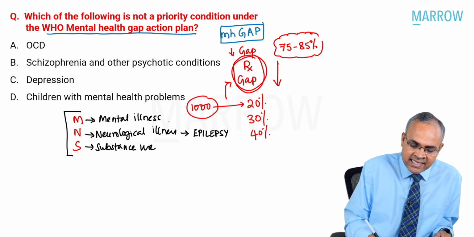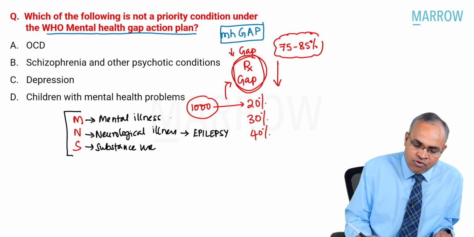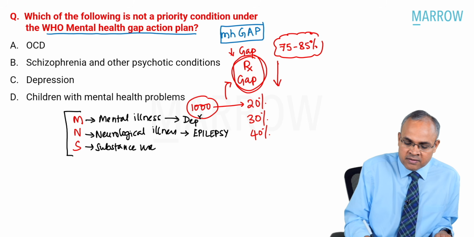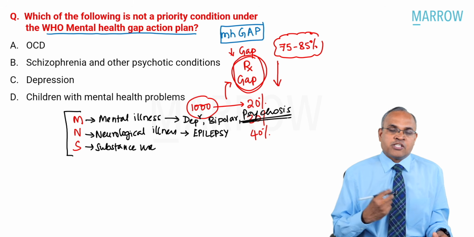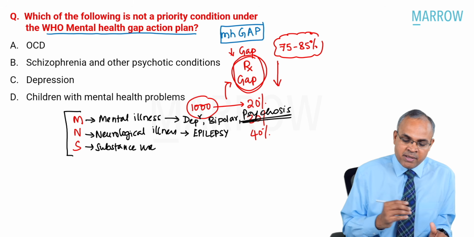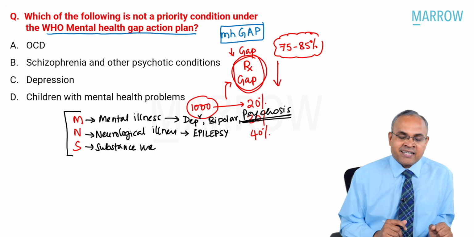In terms of mental illness, it tries to focus on depression, bipolar disorder, and other forms of psychosis, schizophrenia, and other forms of psychosis. Basically, these are mental illnesses which they are trying to cover.